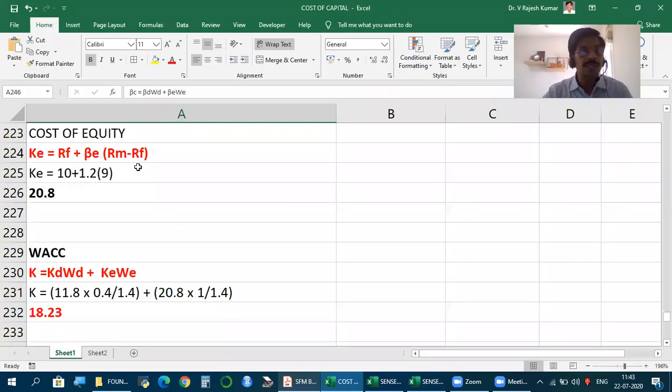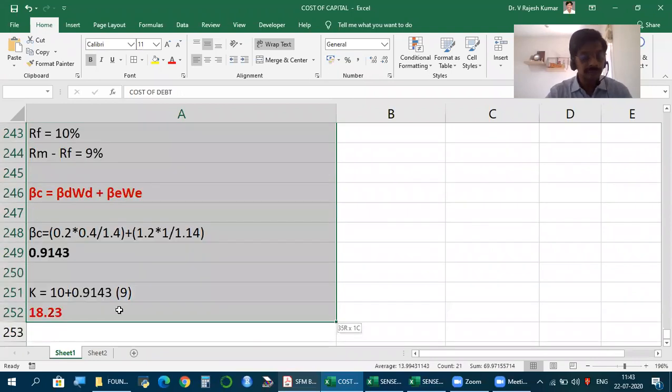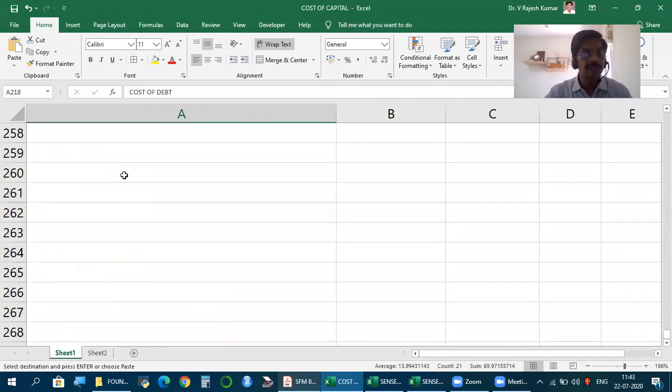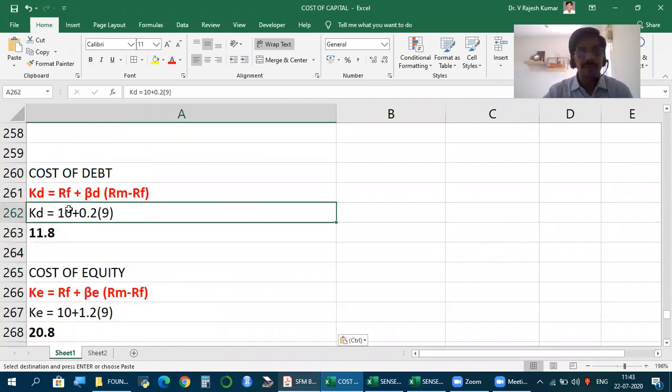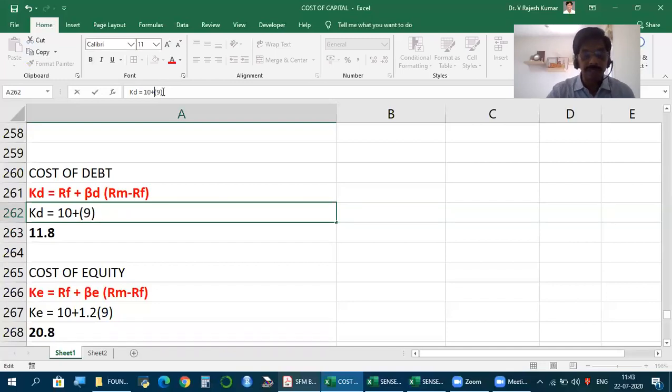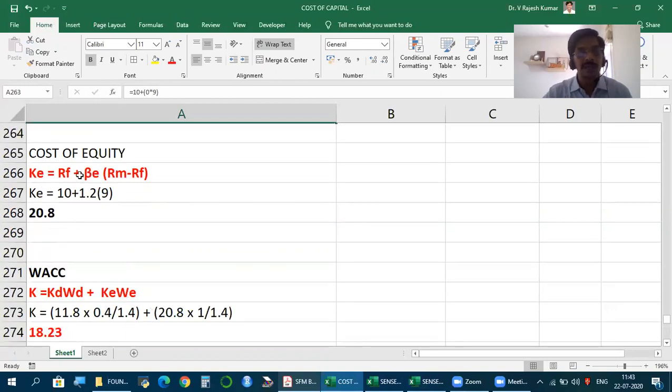So let us once again show under all the cases. I'm just repeating everything here. So cost of debt: we are using CAPM, but debt beta 0. Debt beta 0, so automatically, what will be the cost of debt? Risk-free rate itself. No risk, no beta. Correct. Similarly, cost of equity, everything same. Beta, everything remains same, no change.